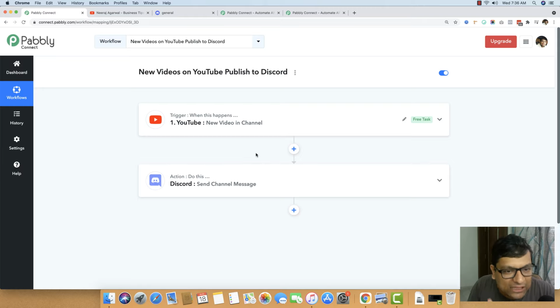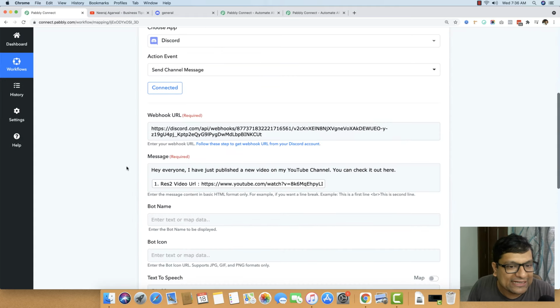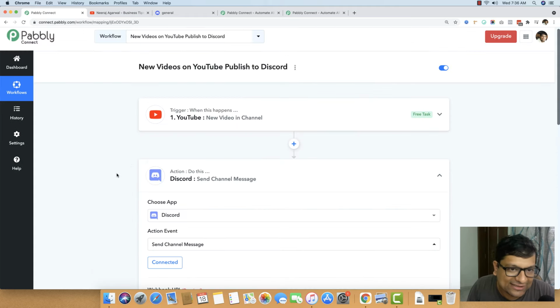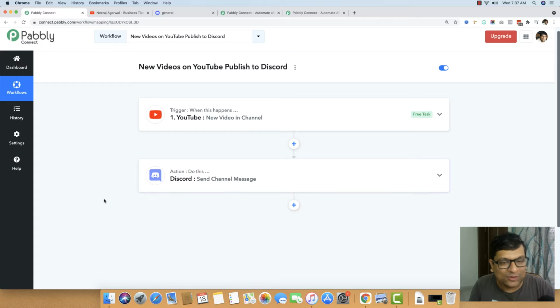And if there is any new video being published, it will automatically pick the video details. It will fetch the YouTube video URL and it will automatically send a Discord channel message right here. Isn't it amazing? You don't even have to do anything from now on. Everything will be automated for you based on this automation.